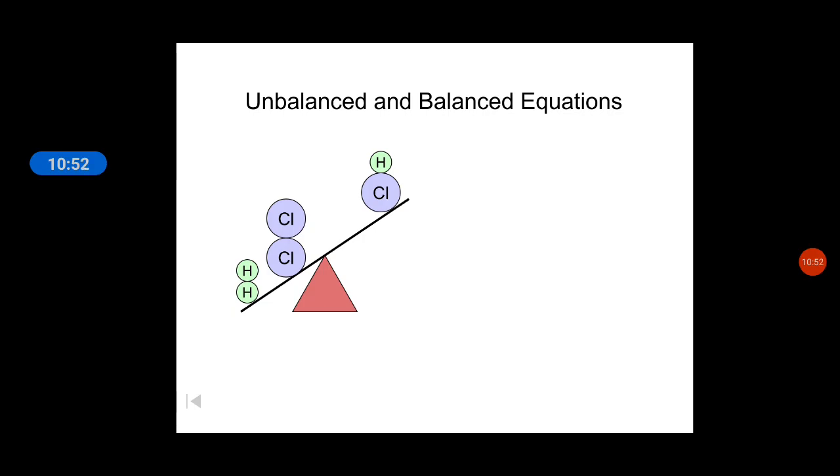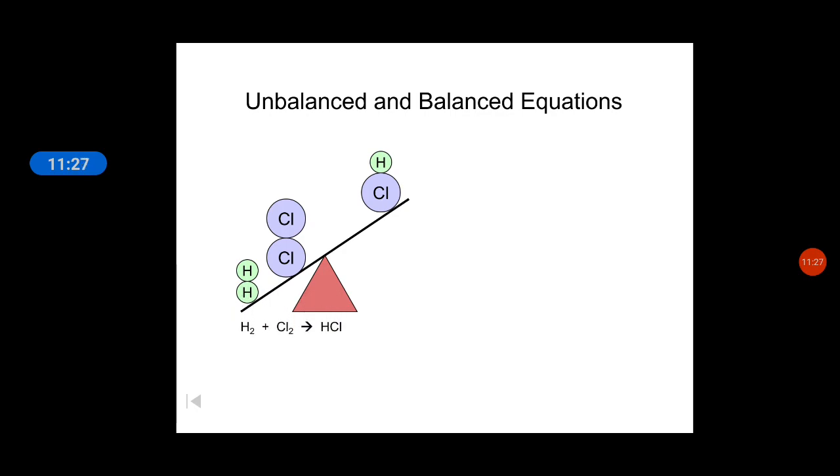Now let's see unbalanced and balanced equations. Here one seesaw is given. On the left hand side you are finding 2 molecules of hydrogen and 2 molecules of chlorine, and on the right hand side 1 atom of hydrogen and 1 atom of chlorine. You know when the weight is more, that side of the seesaw goes down and the other side rises up due to the lighter weight. The same thing happens here.